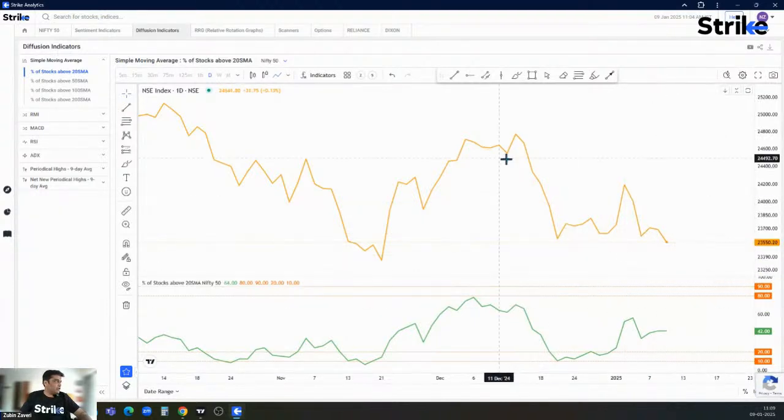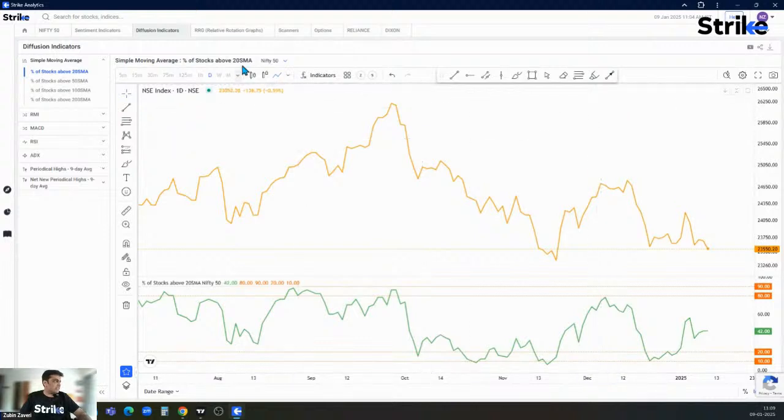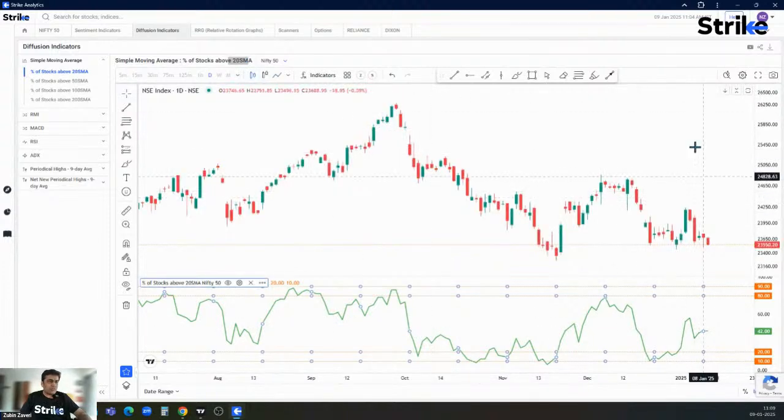Okay, so that's Nifty 50 simple moving average, percentage of stocks above 20 SMA. All right, and that reading is 42. So this indicator right now is not telling you much. So nothing to look over here in this particular level.